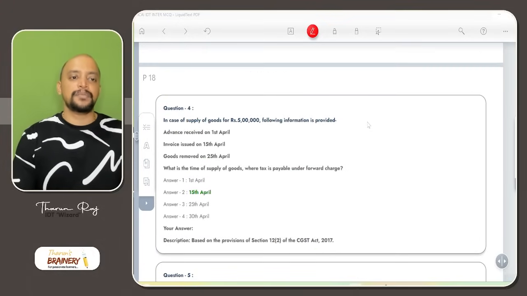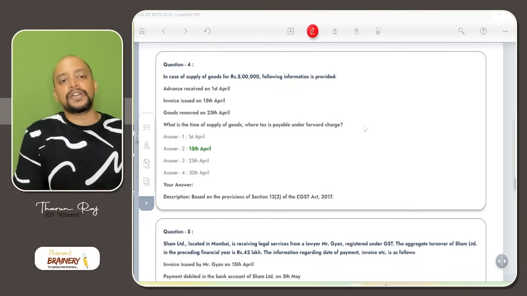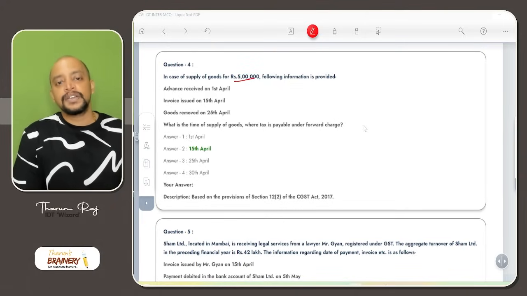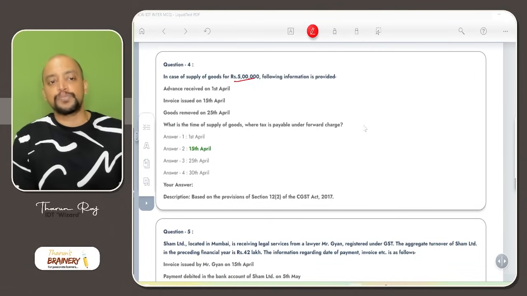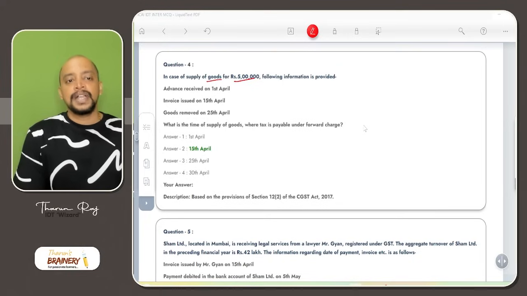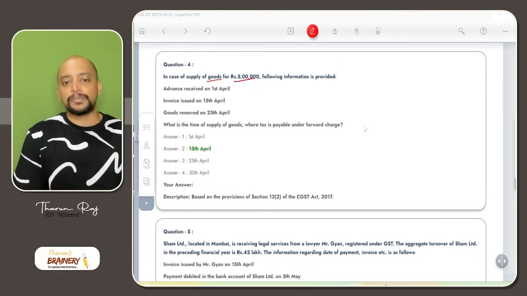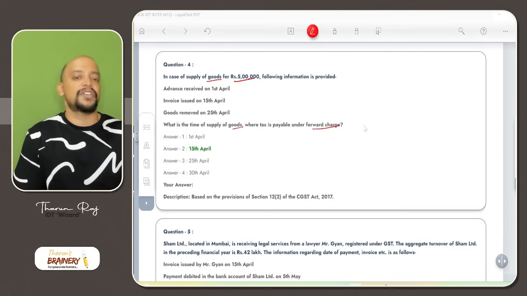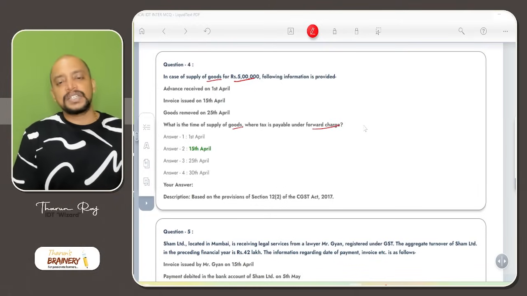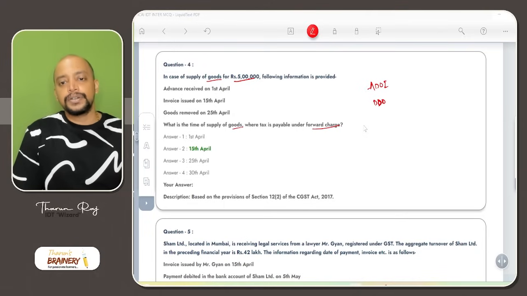Then next, question number 4. In case of supply of goods for rupees 5 lakhs, the following information is provided. Supply of goods. Advance received on 1st April, invoice, goods removed. What is the time of supply of goods where the tax is payable under forward charge? In case the tax is payable under forward charge, the answer is simple. Actual date of invoice or due date of invoice, whichever is earlier.